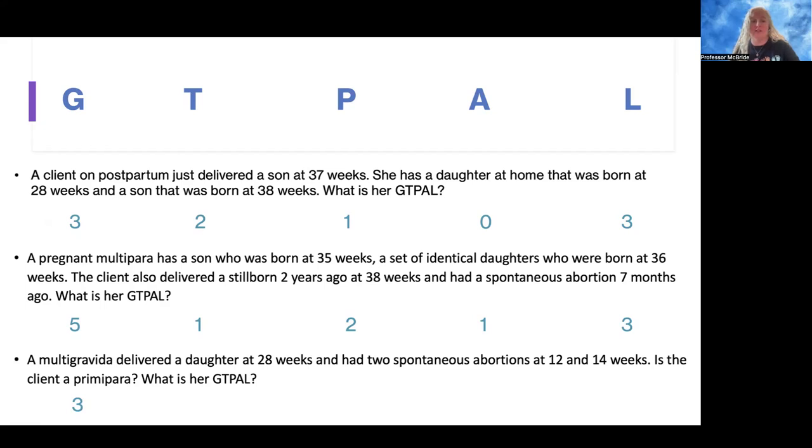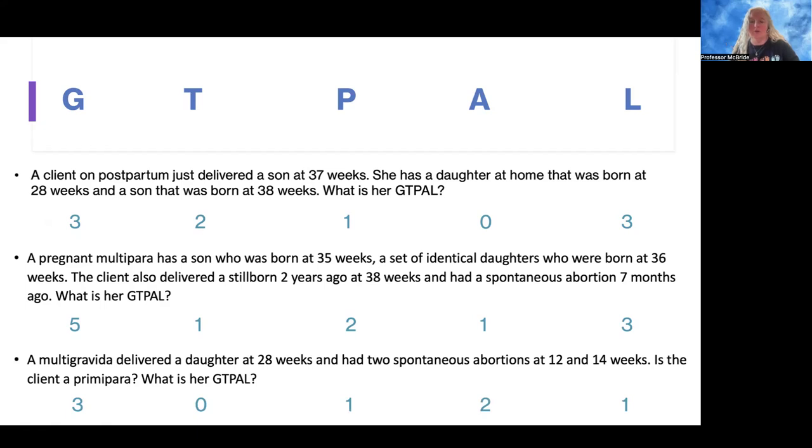So her gravida is 3. For term deliveries, the delivery that she had was a daughter that was 28 weeks. So that's less than 37 weeks. So that's a 0. This is a preterm delivery at 28 weeks. So under preterm, we get 1. Under abortions, she's had the spontaneous abortion at 12 weeks and the spontaneous abortion at 14 weeks. So she's had 2 abortions, and then she has 1 living child.